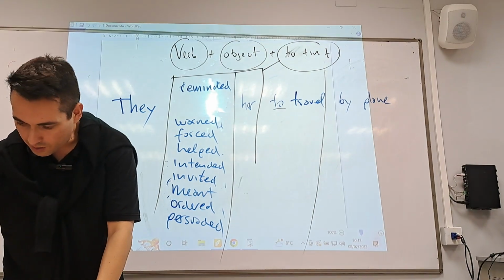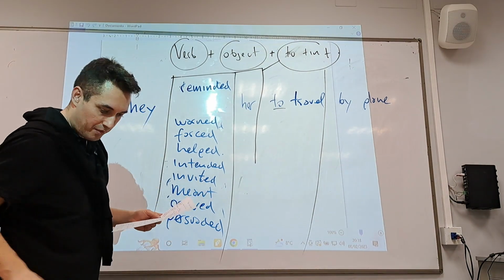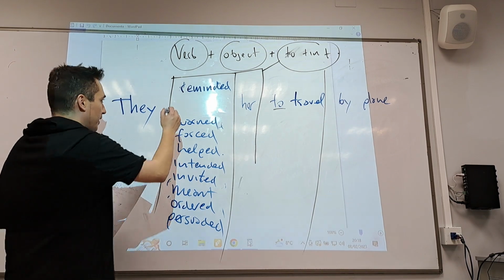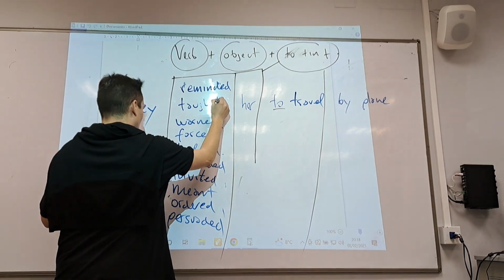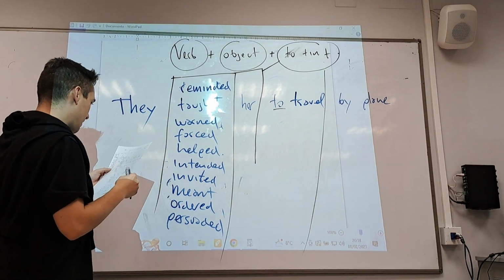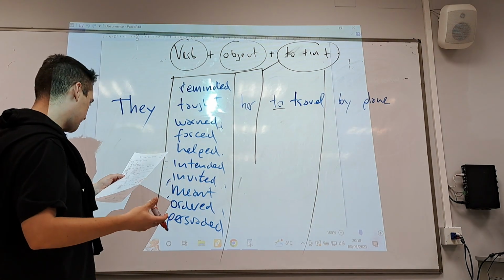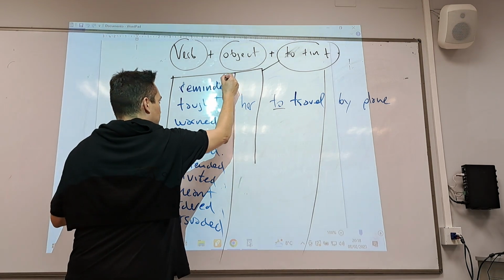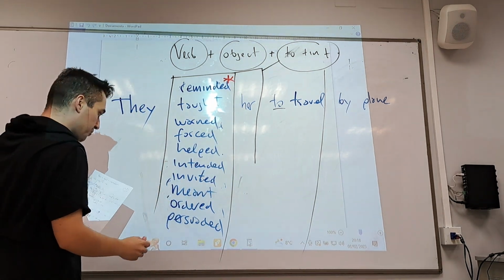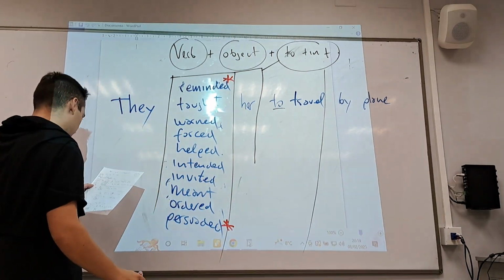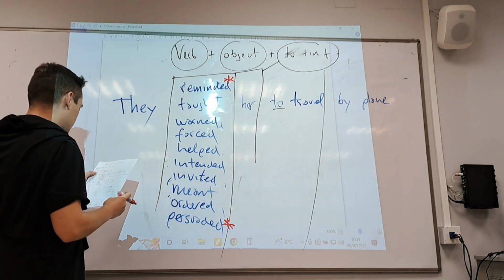Some of these verbs are special. Some of them like taught. Let me write it down. Taught. Some of them like remind. Let me mark it. Remind. This one is special. Persuade. This one is special. Warned.